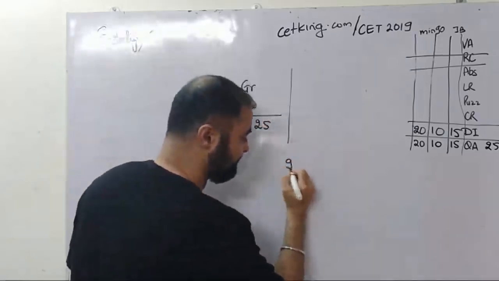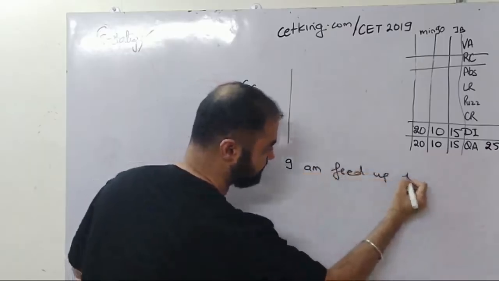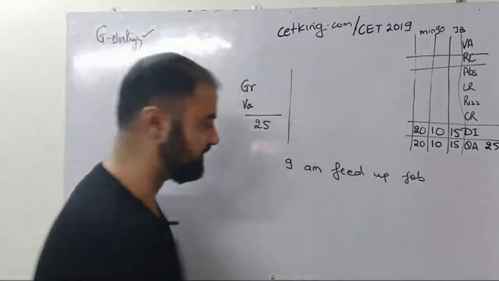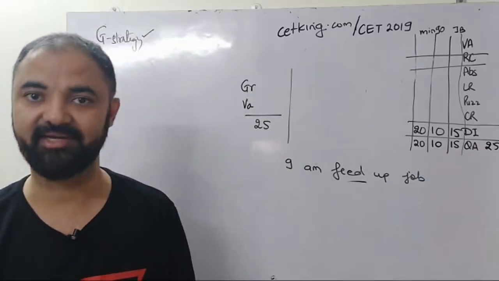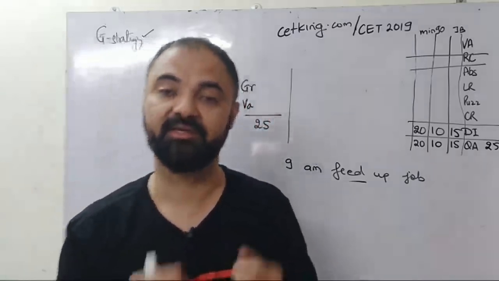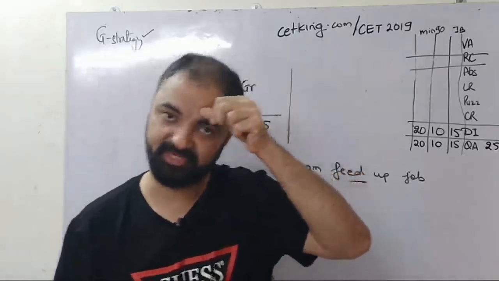2016 paper, there was a question, I am fed up with my job. Find the odd word out. I am fed up with my job. So odd man out was feed. It's not feed, it should be fed. This is CET 2016 का actual question. Because of questions like this, the cutoff was around 165.